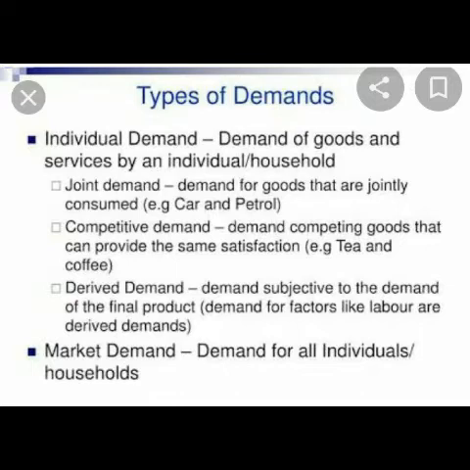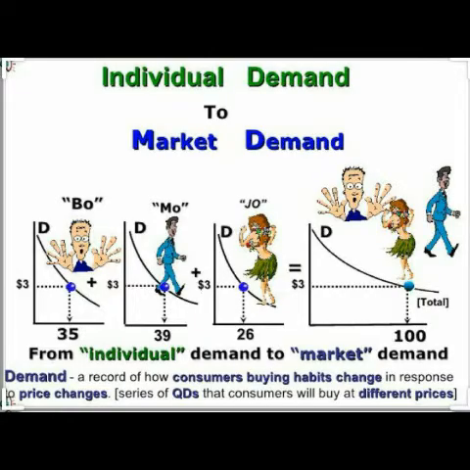Derived demand like labors, and market demand, of course, individual demand, which consists of different individuals. Now see, 1, 2, 3. 3 individuals consist of a market demand. So all the individual demand together frame a market demand. Now, in market demand, you can see that fluctuation is less, but individual demand fluctuation is more.